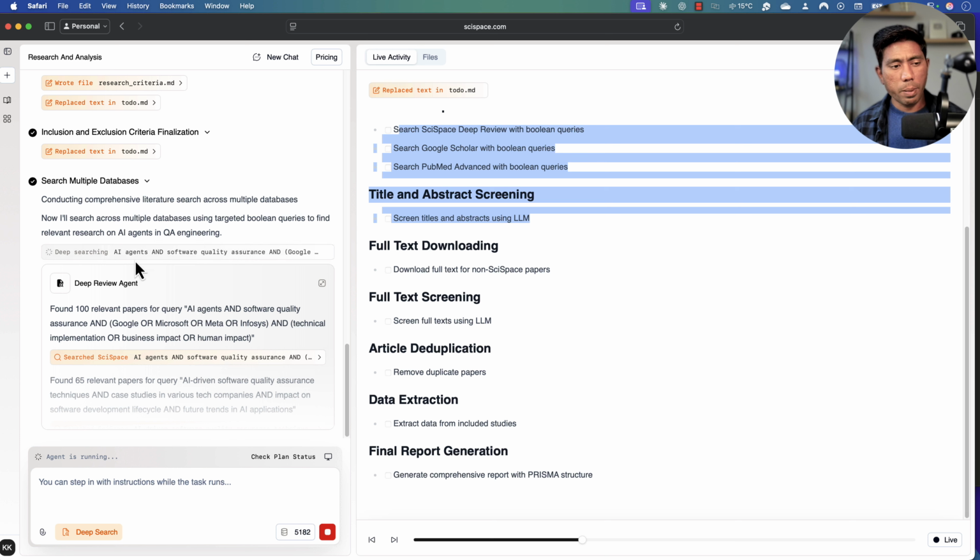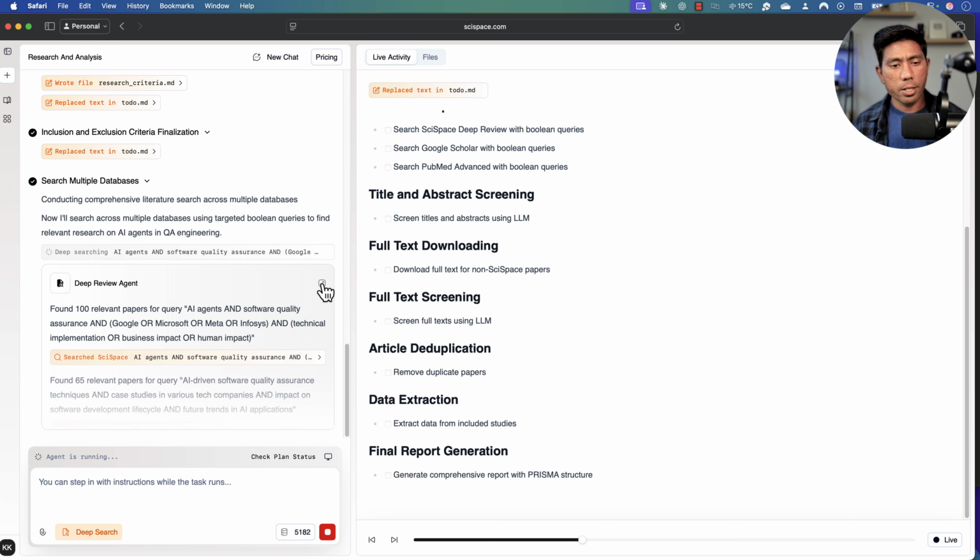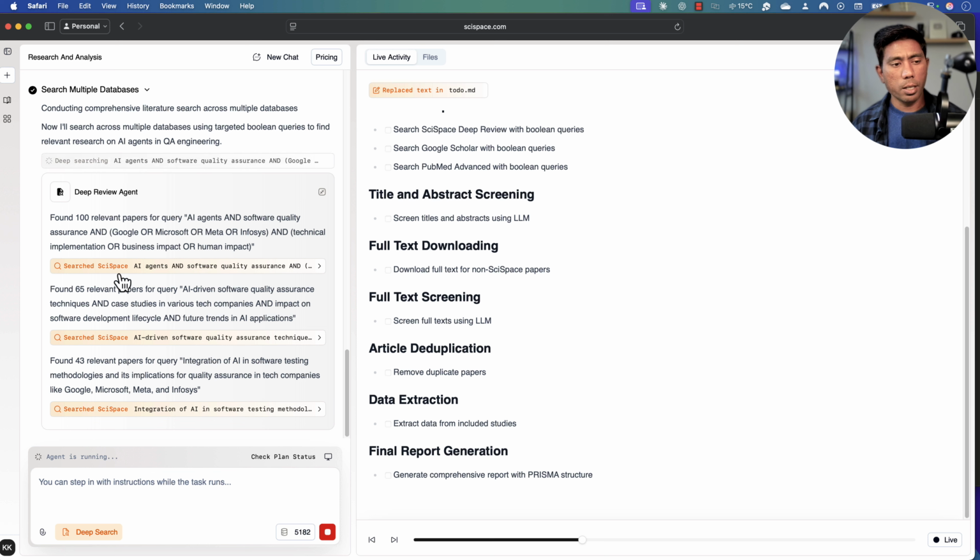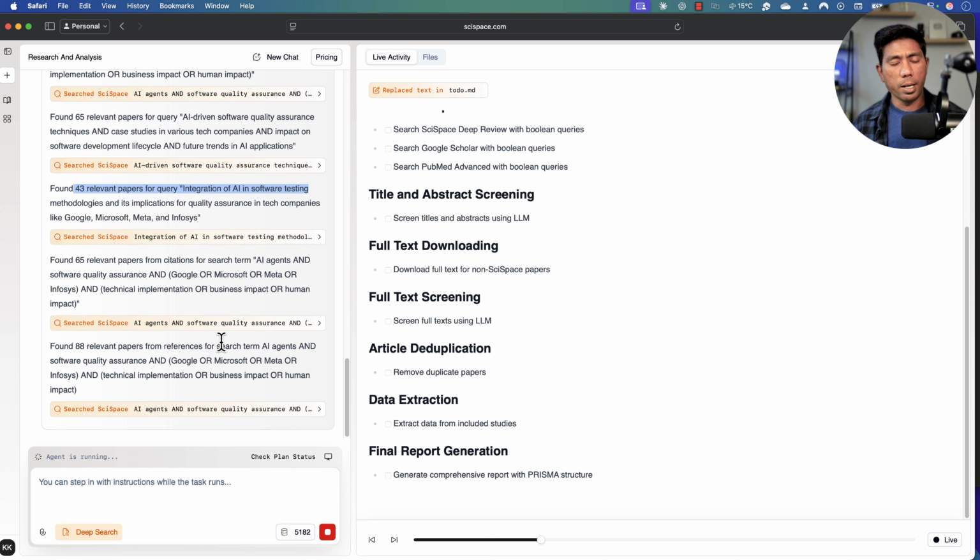Let me just try to expand this deep searching AI agent, what exactly it is doing over here. You see that it's searching the SciSpace with over 65 relevant papers, 43 relevant papers it has found on the integration of AI in software testing, and a few more are going on over here. I'll just wait for this entire operation to complete, and I'll be back after all the research is done.